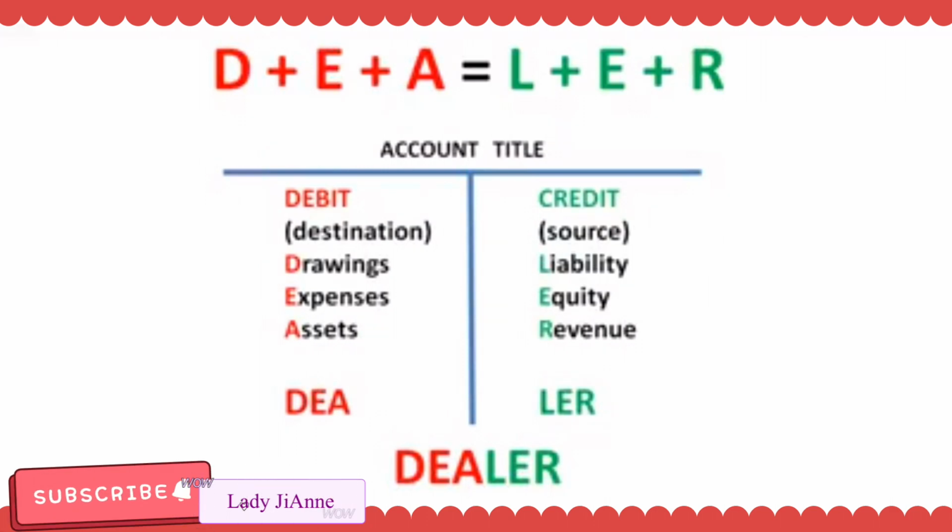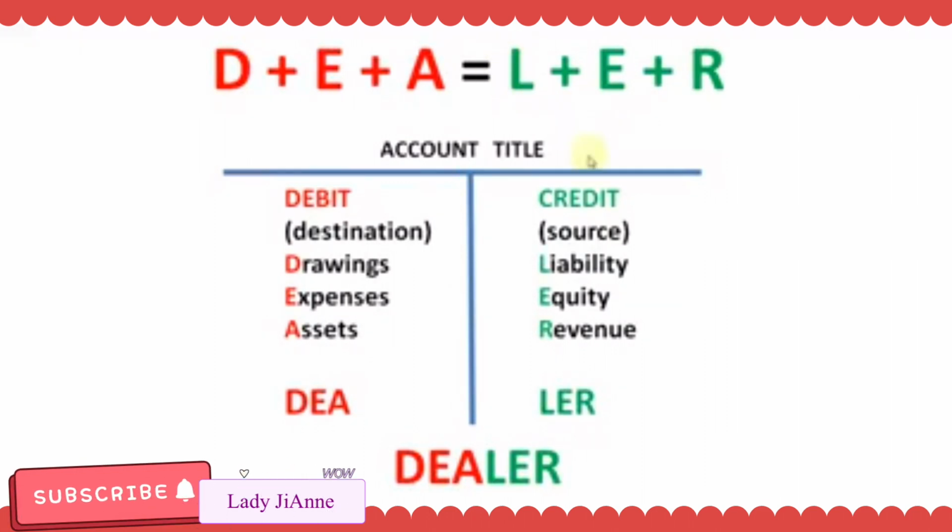Para madaling tandaan, di ba? D, debit. Nakakatawa siya, pero mas madaling tandaan. D stands for drawings, expenses, and assets. Normal balances nila ay debit. D, debit. Di ba? And then, yung nasa right side naman natin.